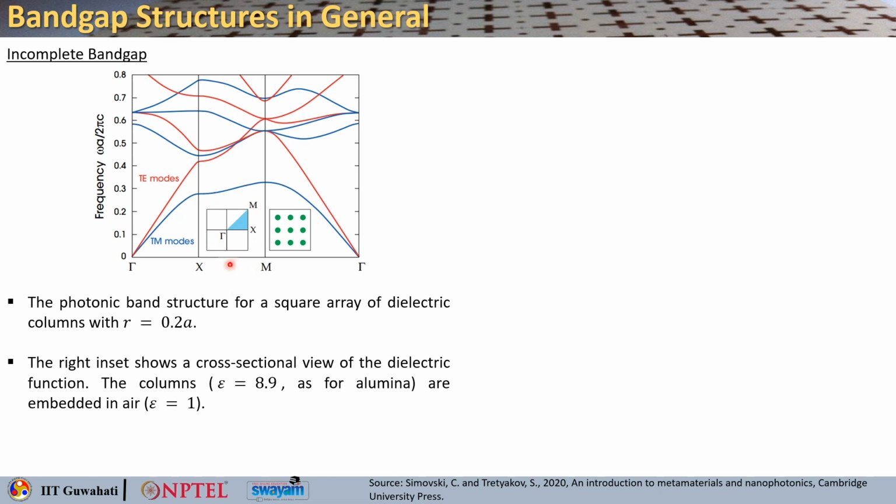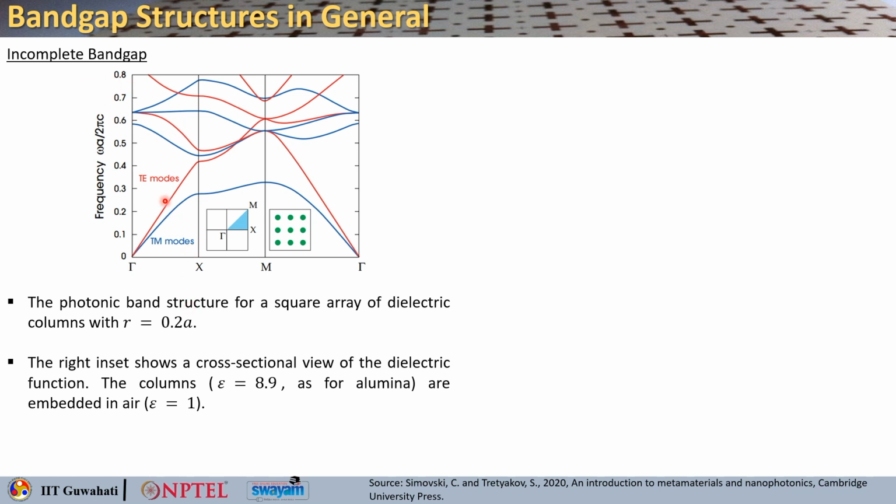So, this marks the Brillouin zone, and this is the irreducible Brillouin zone, and these are the points of interest: gamma, X, M. So, we basically march from gamma to X to M to gamma. This is how you take care of all the possible directions in this crystal, and this is the normalized frequency. It is plotted as omega a over 2 pi c. You can simply write it as a by lambda as well, okay.